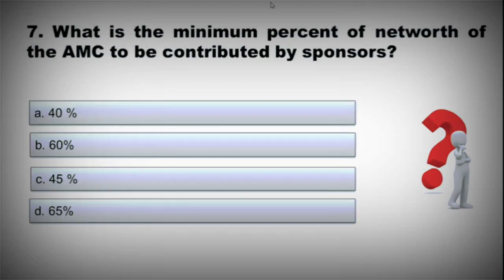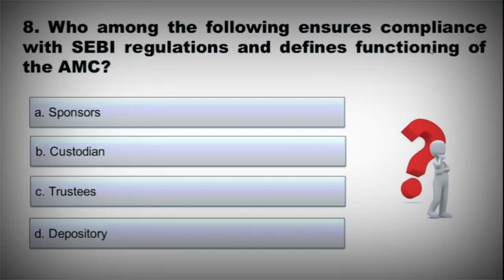What is the minimum percent of net worth of the AMC to be contributed by sponsors? A. 40%, B. 60%, C. 45%, D. 65%. The correct option is A. 40%. Who among the following ensures compliance with SEBI regulations and defines functioning of the AMC? A. Sponsor. B. Custodian. C. Trustee. D. Depository. Correct option is C. Trustees.